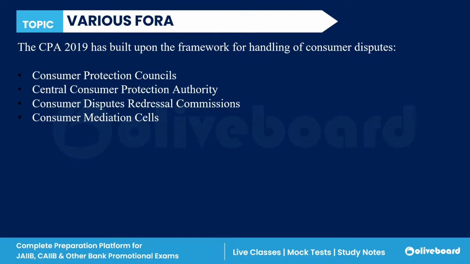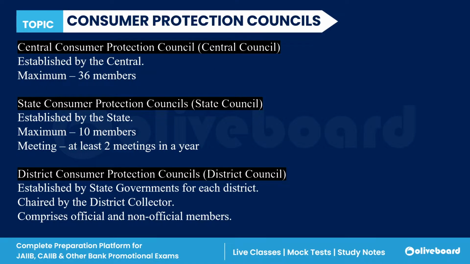Clear? Done. Next, there are various platforms under the Consumer Protection Act 2019 to handle consumer disputes. First, there is the Consumer Protection Council, the Central Consumer Protection Authority, the Consumer Dispute Redressal Commission, and the Consumer Mediation Cell. So these are the four authorities which handle the grievances of the customer. If you have any disputes, they are handled under these. Now let us discuss the important Consumer Protection Council.